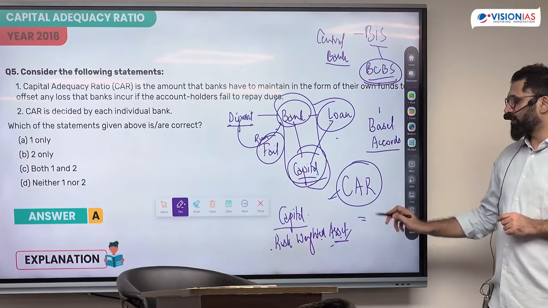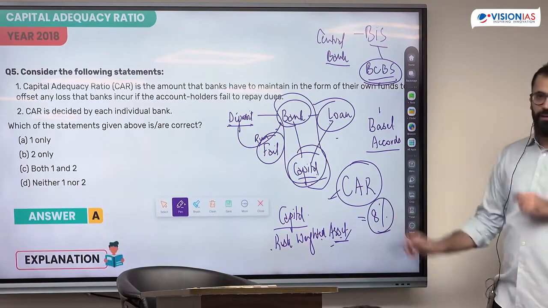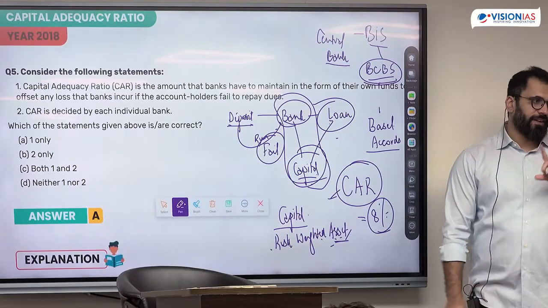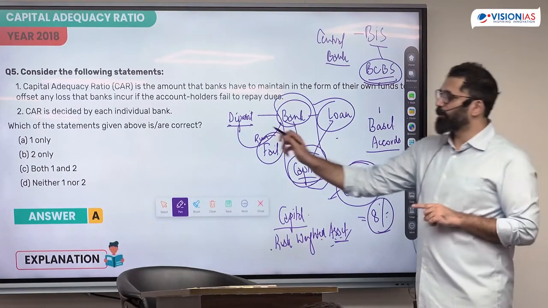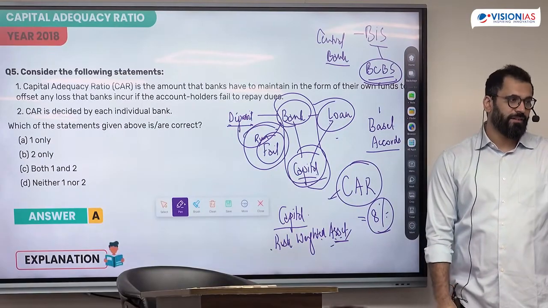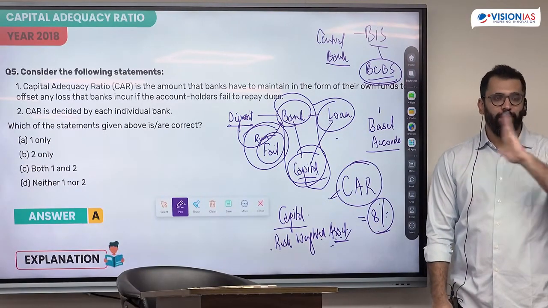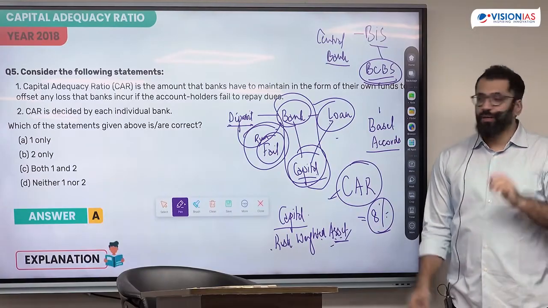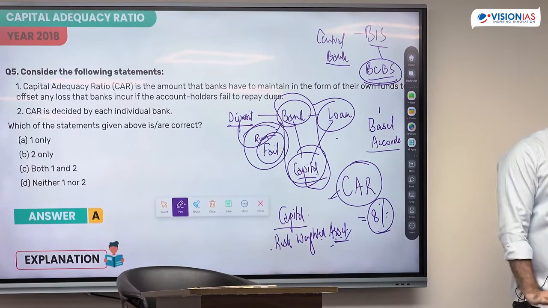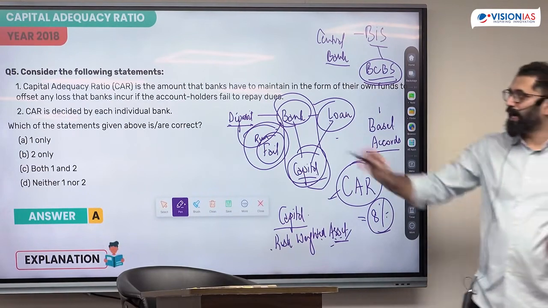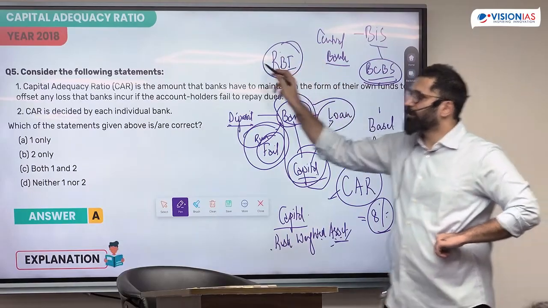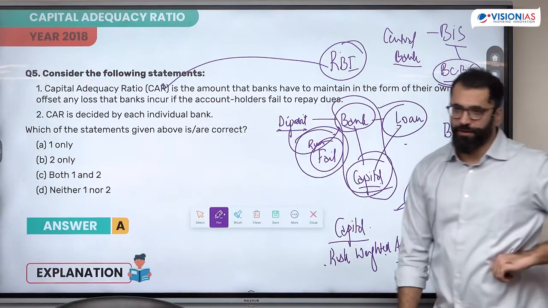For example, the Basel norm said you need to maintain 8% of risk-weighted assets, something you should always have. Because this capital is going to prevent this. Capital is going to build trust. Whatever the baseline or the Basel guidelines were, central banks are free to adopt them or modify them. There's no legal compulsion. RBI has accepted all of the Basel guidelines and has norms for capital adequacy ratio.